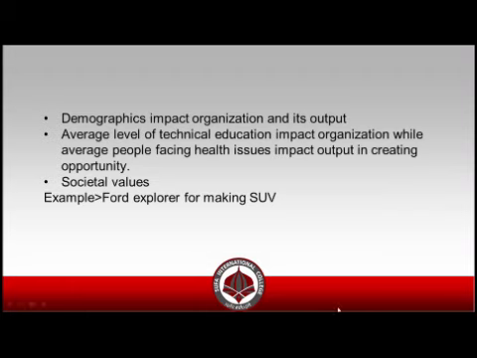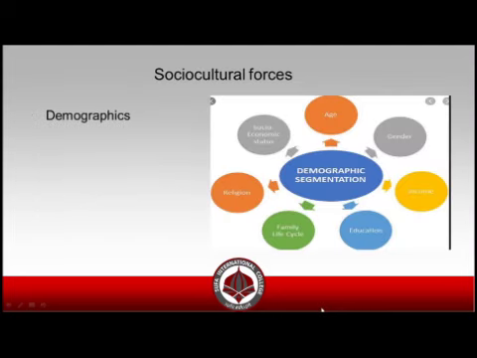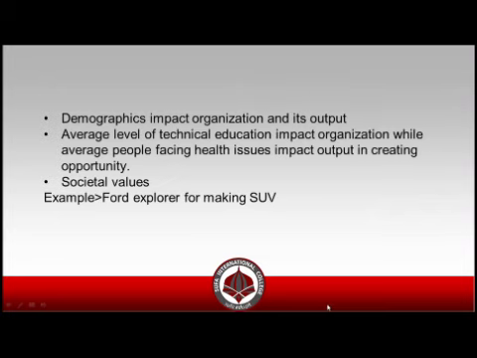So if we look internally, the education, as we have seen, demographics include education as well. Looking at the effect of demographics internally on an organization, when a person is technologically aware of all the new gadgets and all the new technological innovations, he will be more inclined towards greater production within the company as compared to people who are 50 plus of age and have no experience with technology. They're not tech savvy. So being technologically aware impacts the organization's output, right?